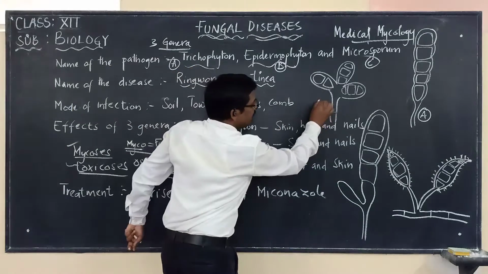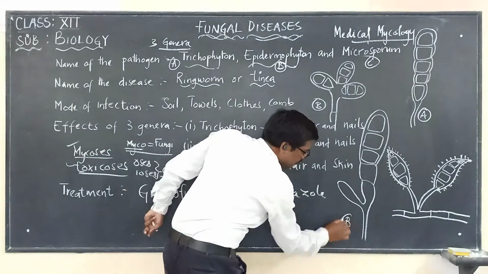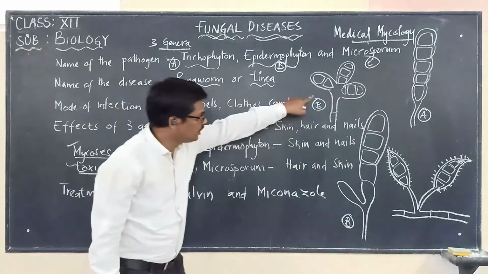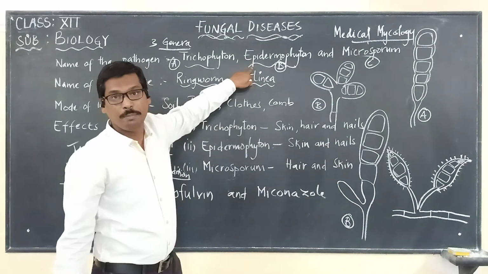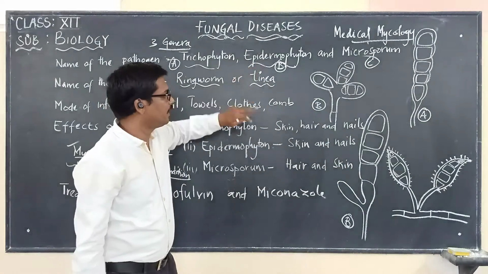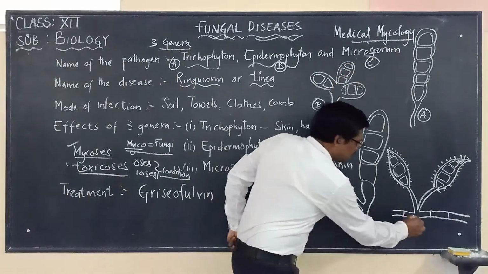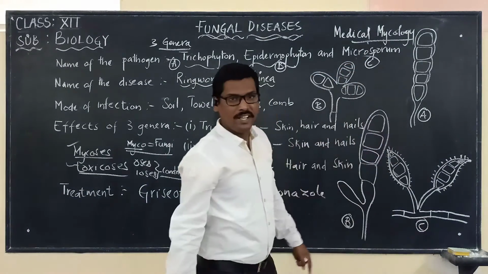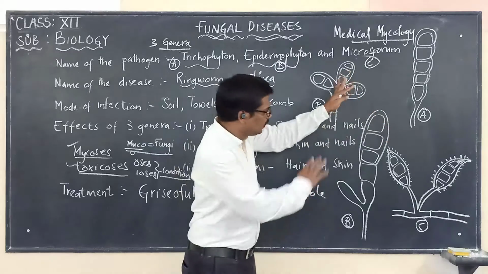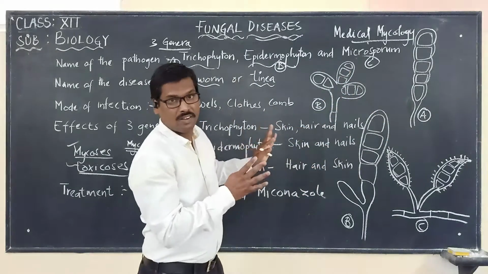Here this is B, and here this is also B. These two are Epidermophyton. And the last one, C, is Microsporum. This is how they appear.